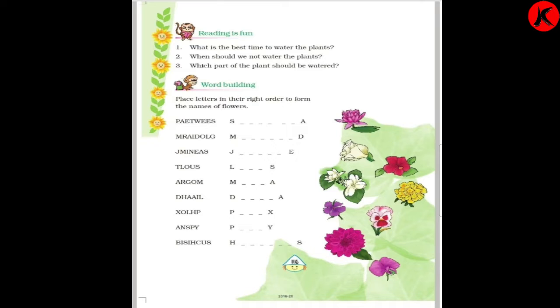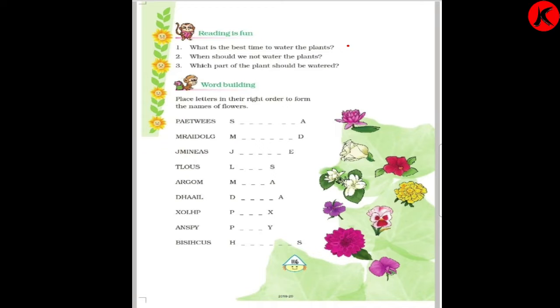What is the best time to water the plants? So what is the answer? The best time is to water early in the morning. What is the best time? We should always give water to the plants in early morning, in the morning.